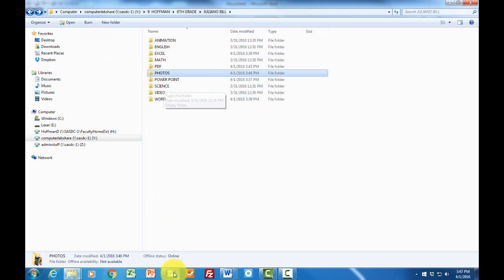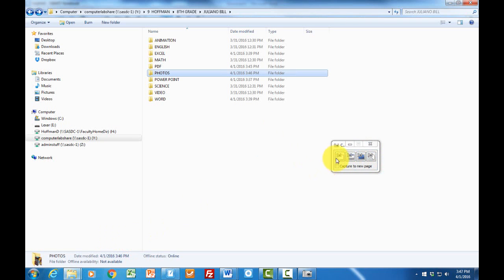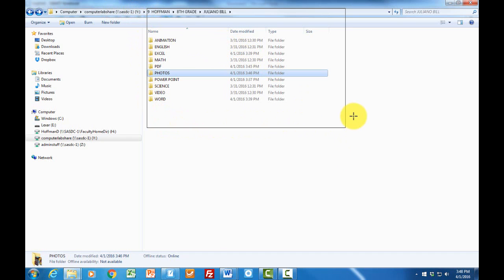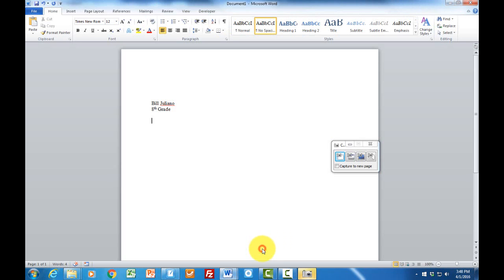Now, I'm going to click on Smart Notebook, which you probably opened up earlier. Click on Camera. And when I click on the camera, you have several cameras to choose from. I'm going to choose the first one. I'm going to go back to my folder and click on my camera. And I'm going to hold it right about here because I want to make sure I get everything located in, and highlight. When I release it, it's now a picture, and I'm going to place it in Microsoft Word.